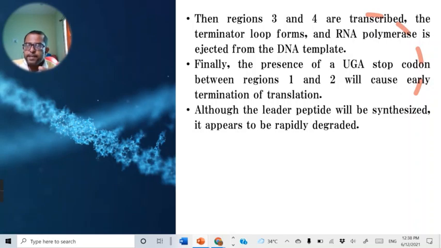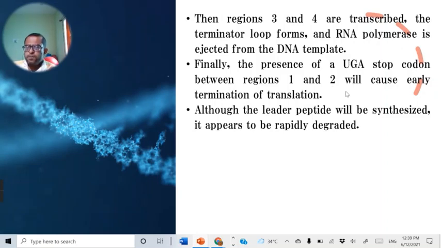RNA polymerase gets separated from the DNA template. In region 1 and 2, there is also a stop codon, UGA. Because of this stop codon, the termination of translation takes place in region 1 and 2.